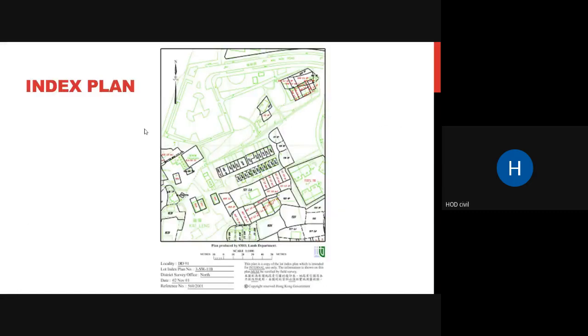detailed plan. So this is your index plan, wherein it shows north. Then it shows various buildings, where they are located and their names, and you can always use this plan to navigate through and to reach wherever you want to go, which building you want to go. So this is your index plan.